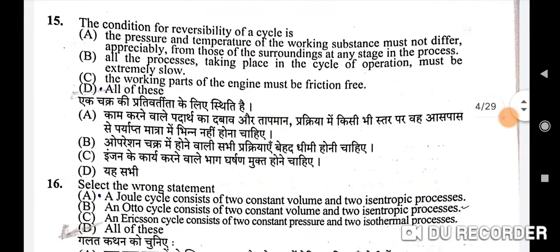Next question is, the condition for reversibility of a cycle is. The correct option is all of these. The pressure and temperature of the working substance must not differ appreciably from those of the surroundings at any stage in the process. All the processes taking place in the cycle of operation must be extremely slow and the working parts of the engine must be friction free. So D is the correct option here.